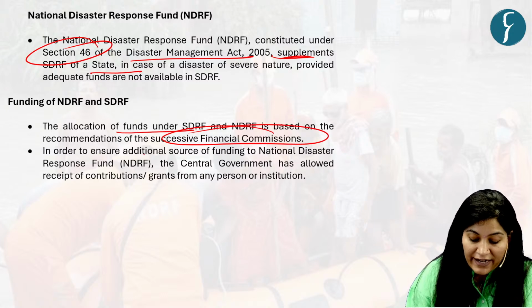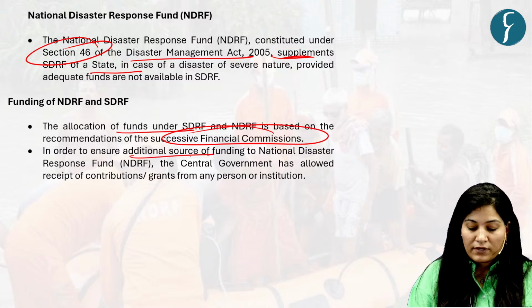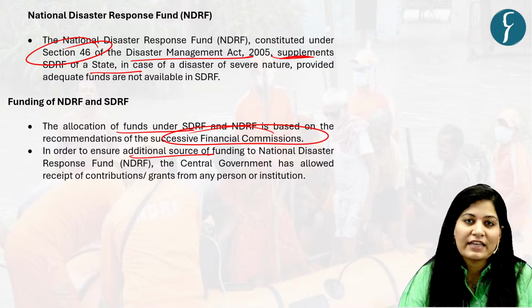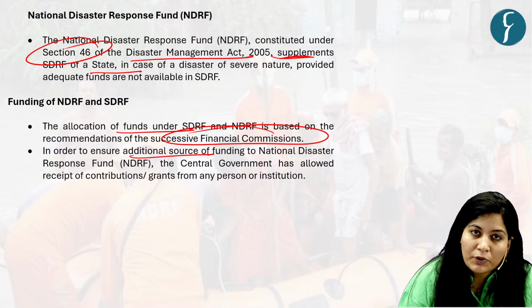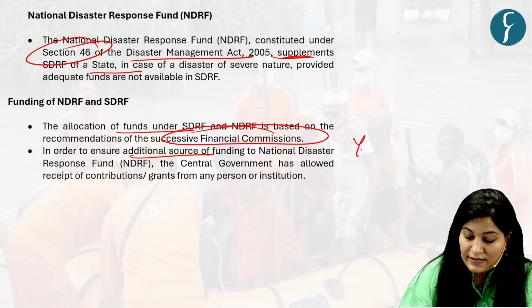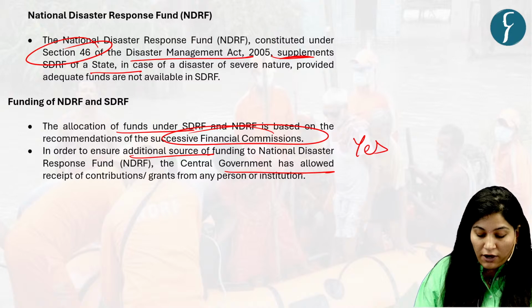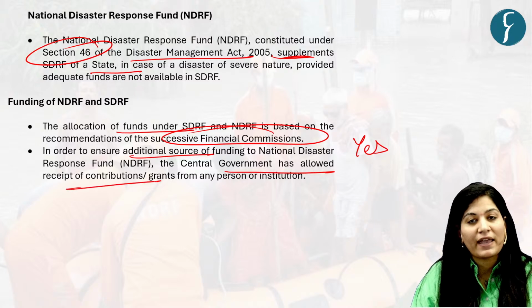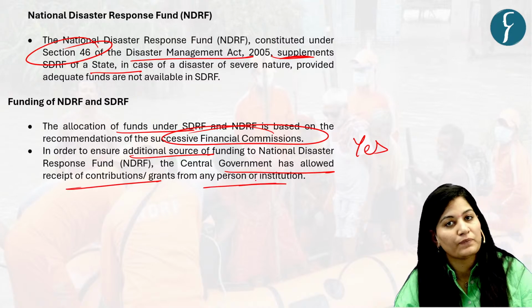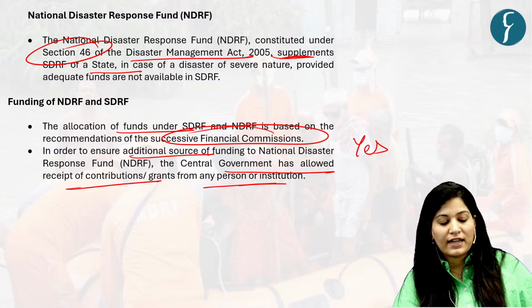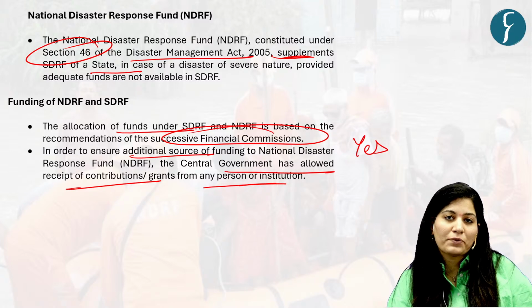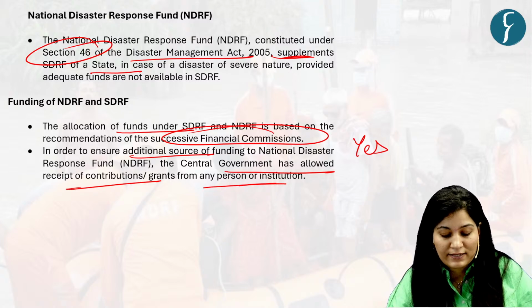And to ensure additional funding, if there is a statement that any private entity can contribute to this fund, then the answer is yes, because the central government has allowed receipt of contributions and grants from any person or institution. So if any statement says that any private entity can contribute to NDRF, then the answer is yes.